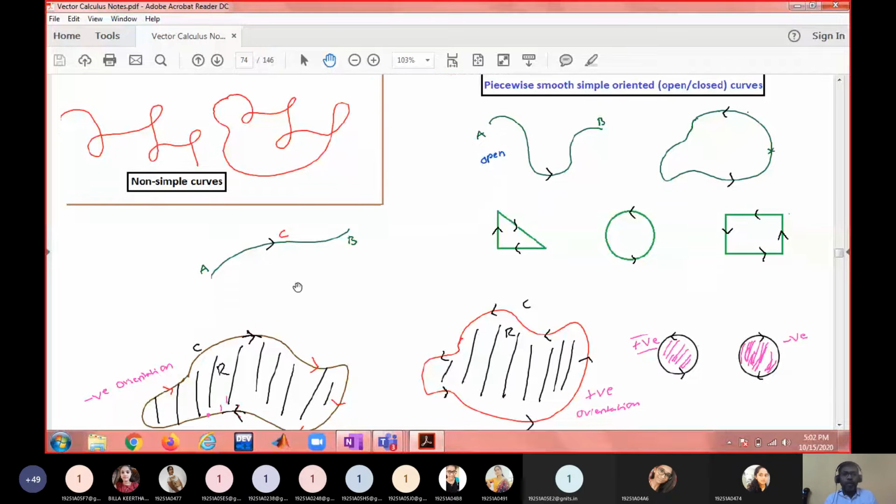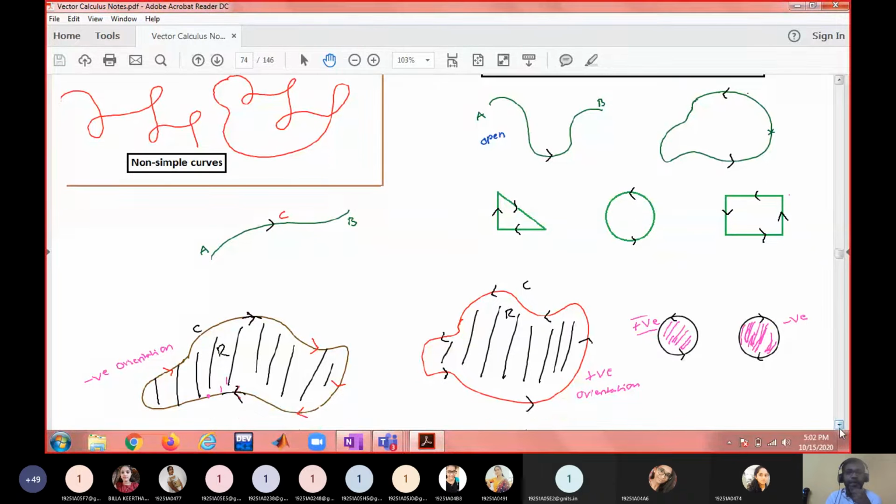In the case of an open curve, the orientation is quite clear, either from A to B through the curve C or from B to A through the curve C. This is self-explanatory. Whereas for closed curves, you have to specify what kind of orientation. If it is a circle, you can specify anti-clockwise or clockwise. But for an arbitrary closed curve, you cannot use the words anti-clockwise or clockwise.